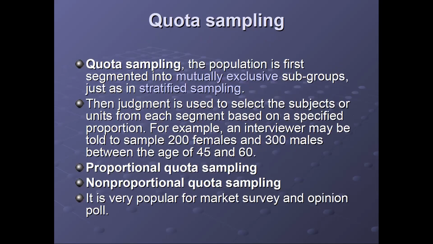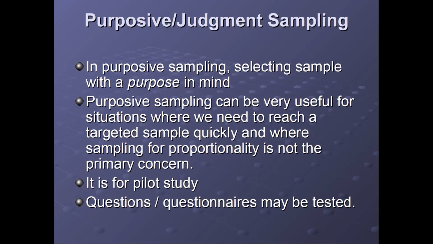Getting? The next sampling is purposive sampling, purposive and judgmental sampling. In the purposive sampling method, we have some specific purpose in our mind. Like if we are doing some research on gender discrimination, that means we are specifically focused on men and women. So we will purposely collect the sample in the men and women portions. Getting? This is called purposive sampling. And once we have divided the whole sample into two parts, we use convenience sampling to target our prospective respondents in the sample. This is called purposive sampling.